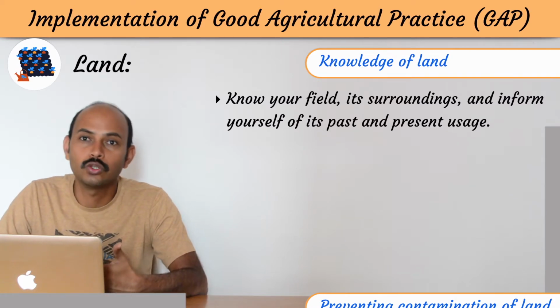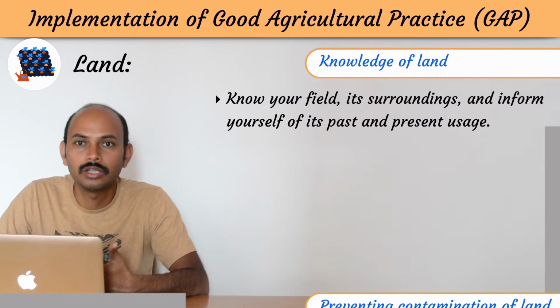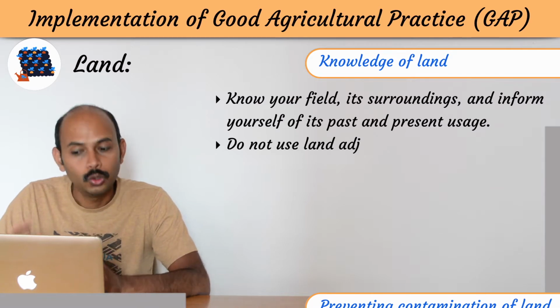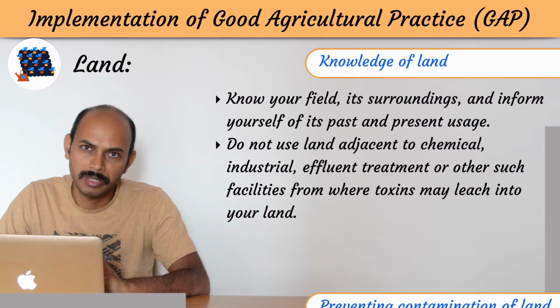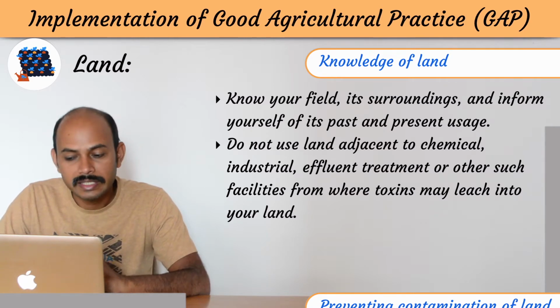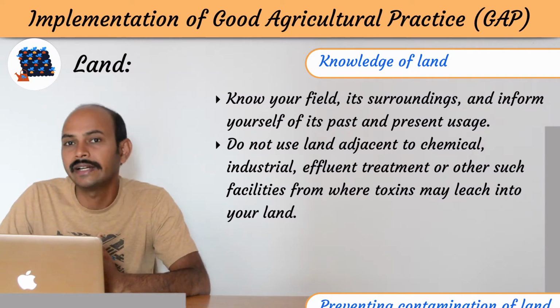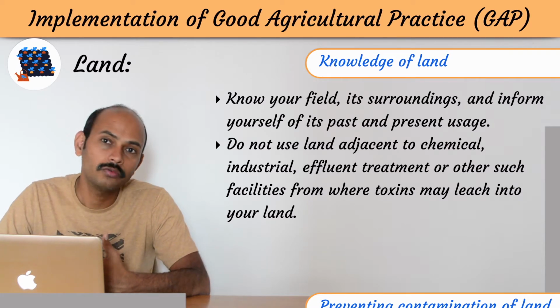Like previously, what was the use of the land, what other people have done on this land, so something like that. Do not use land adjacent to chemical, industrial, or effluent treatment plants because in these cases toxins may leach inside the soil and it can contaminate your food products.